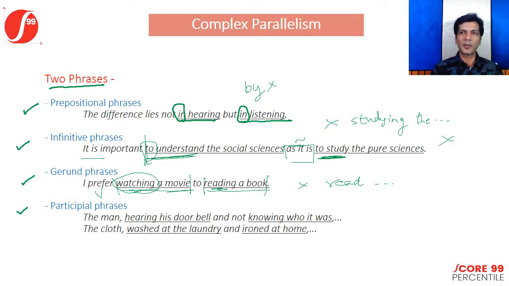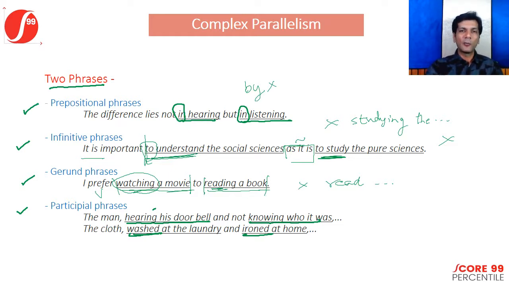Then let's come to participial phrases. This says something like this: the man hearing his doorbell and not knowing who it was. Hearing his doorbell, knowing who it was. Participles can be in a continuous ing form, and they can also be in a past tense form. The cloth washed at the laundry and ironed at home. Whenever you're using participles, understand that even participles, when used in phrases, have to be parallel in structure. So this is an example when you're talking about parallelism in phrases.